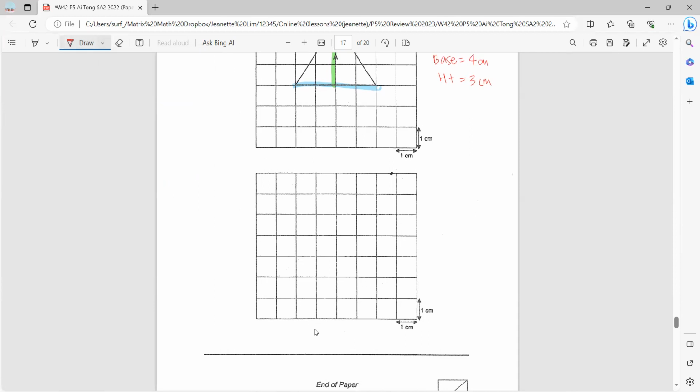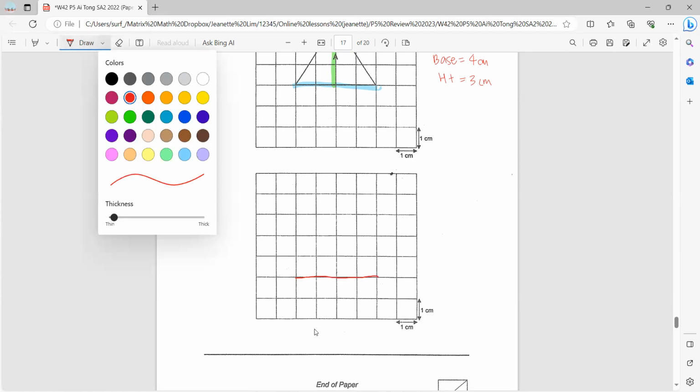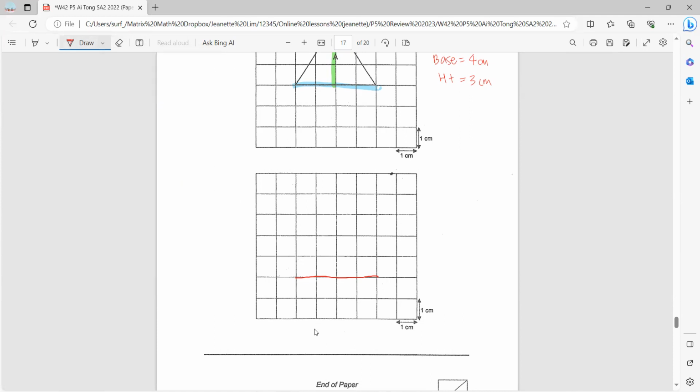Okay, let's just draw 4: 1, 2, 3, 4. Okay, 4 cm base. Then the height 3 cm. It has to be a right angled triangle, so we'll draw this here perpendicular.